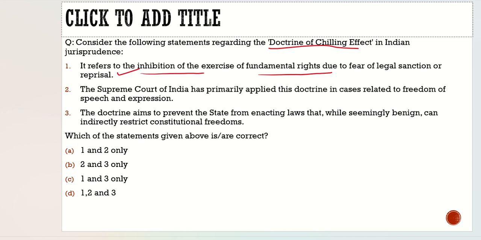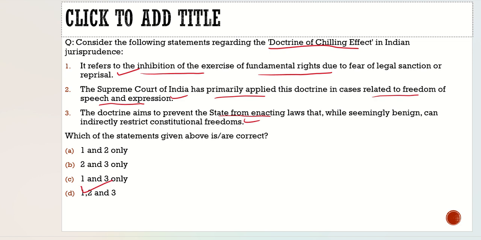Second statement: the Supreme Court of India has primarily applied this doctrine in cases related to freedom of speech and expression. 100% correct. Third statement: the doctrine aims to prevent the state from enacting laws that, while seemingly benign, can indirectly restrict constitutional freedom. That is also true. So with respect to this question, all the three statements are correct.